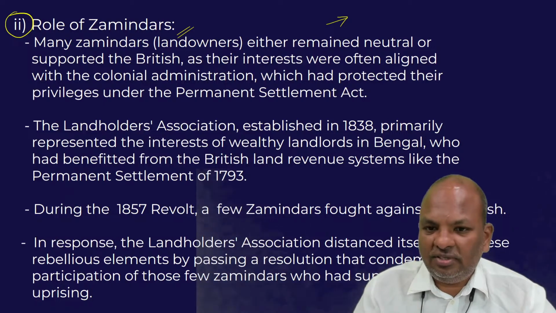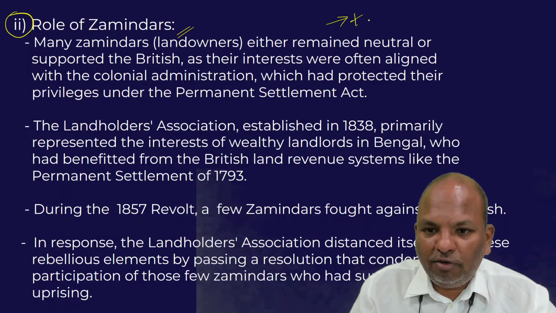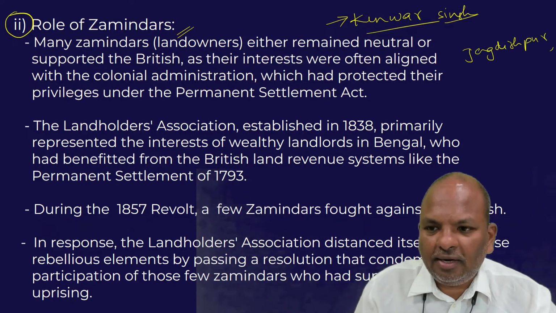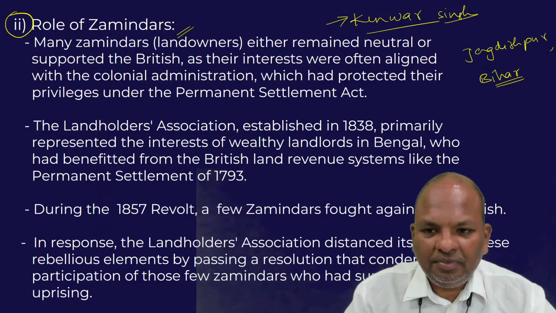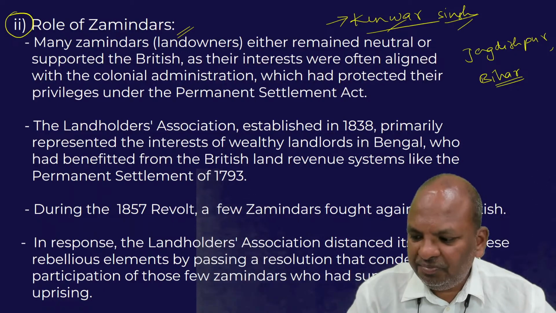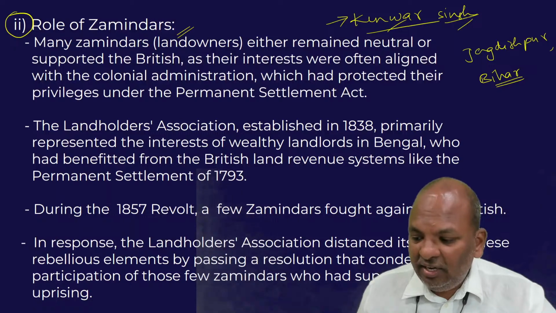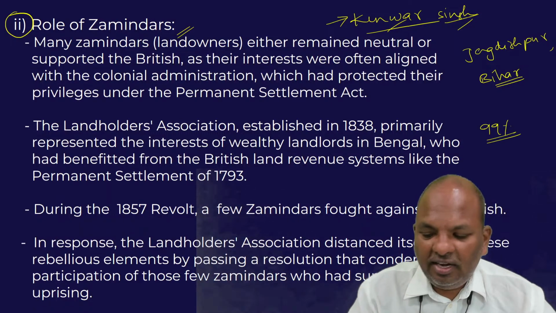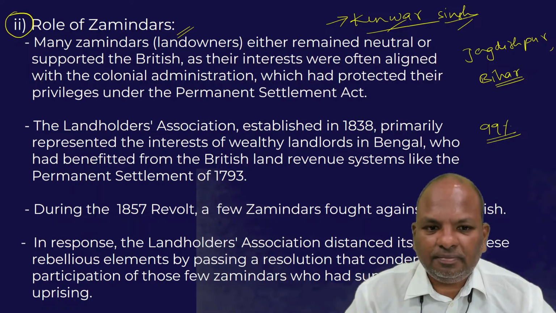For example, I gave you the example of Kunwar Singh, the Zamindar of Jagdishpur in Bihar. He revolted against the British. But a majority of the Zamindars, 99% of them, remained loyal to the British.